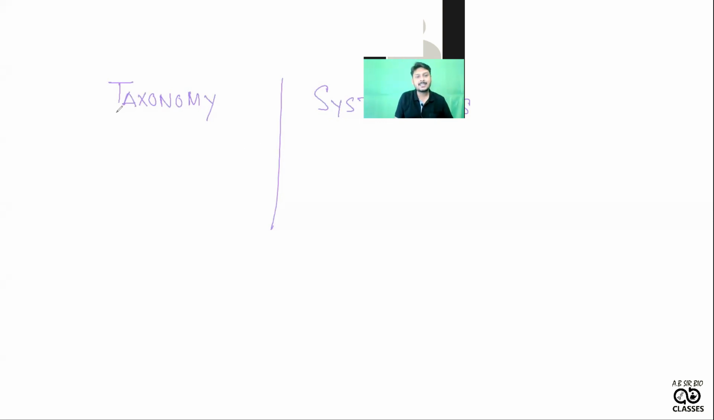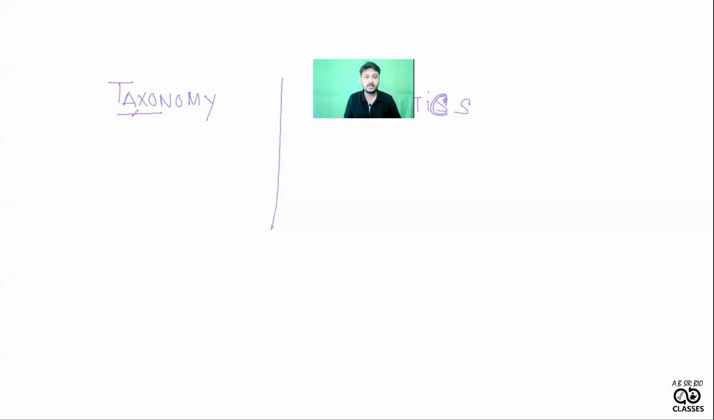So see, taxa came from taxa. So what is the meaning of taxa? Taxa means division. Nomi came from nomos. Nomos means rule. So here, what we are doing is, by applying some kind of rule, we are dividing the organism.